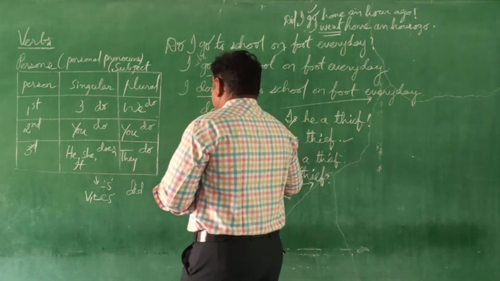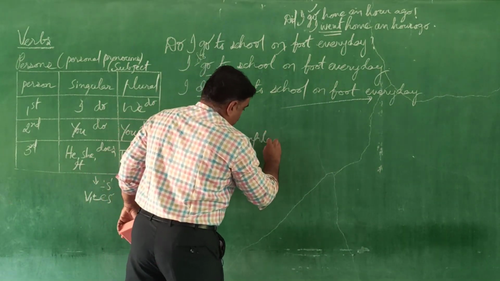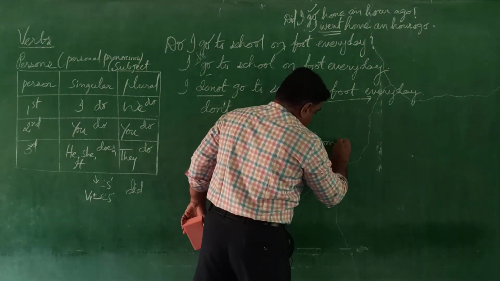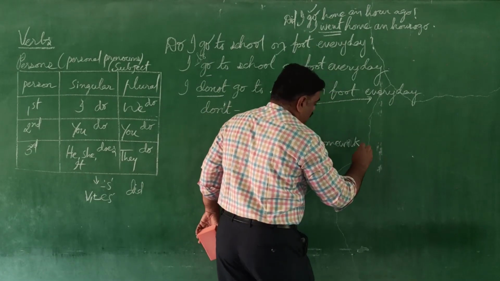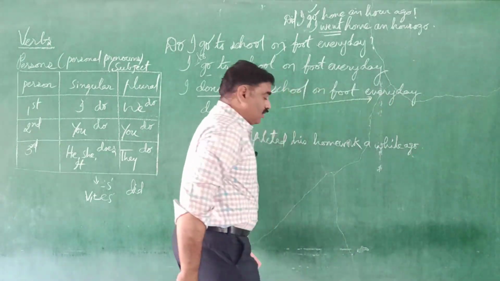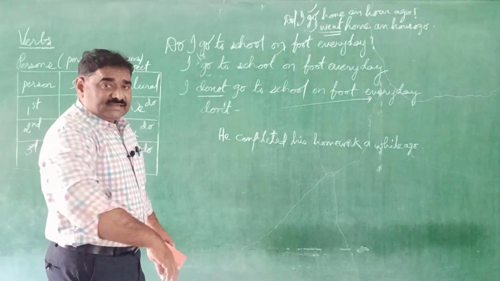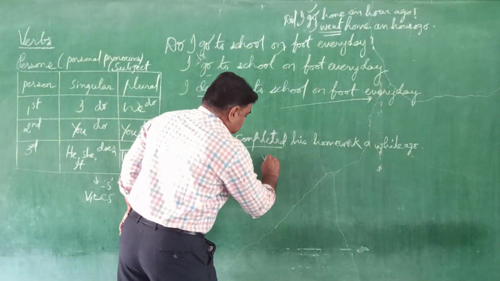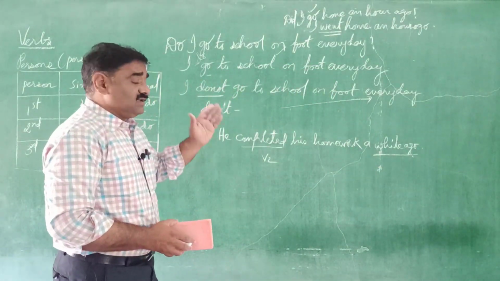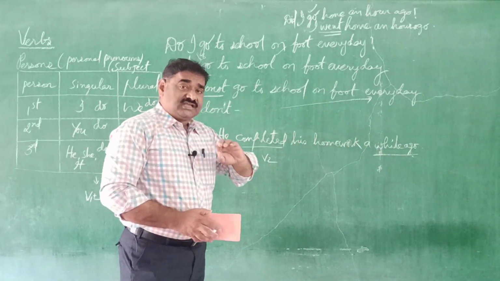For example, let me write one more sentence here. He completed his homework a while ago. He completed his homework a while ago. Now, how to make its interrogative sentence? Completed, this is V2 form, a while ago. Expression, time expression says about finished time. It is finished time. So, action is completed.